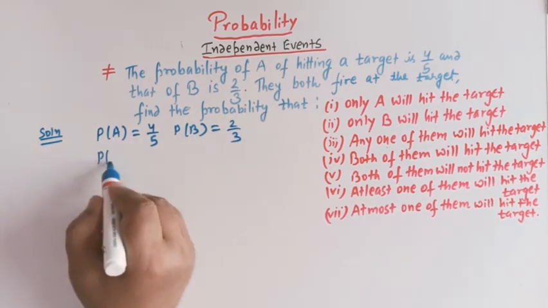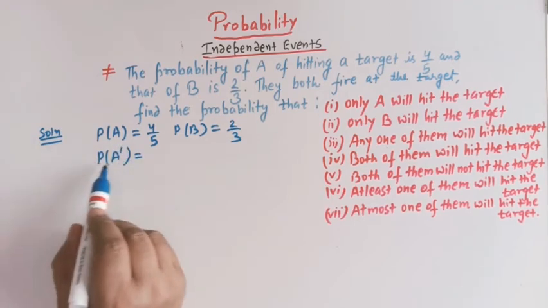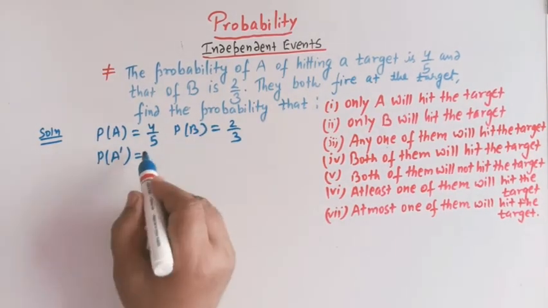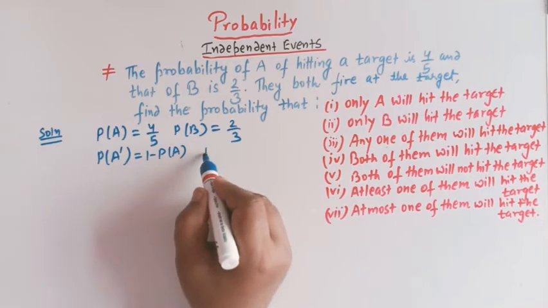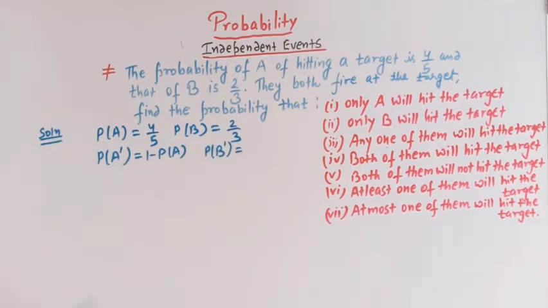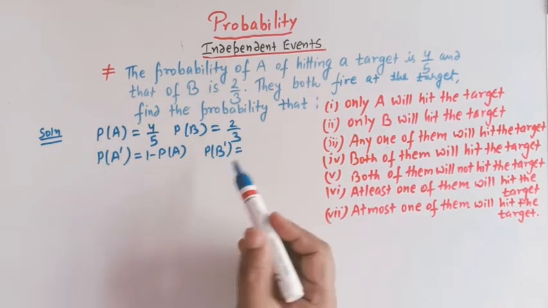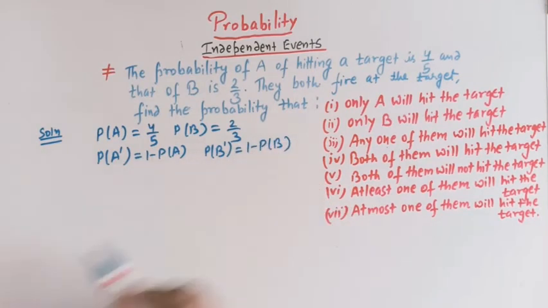Now then we have P A complement. It means the probability of A not hitting the target is given by 1 minus P of A, and P B complement, the probability of B not hitting the target, is given by 1 minus P of B, right?